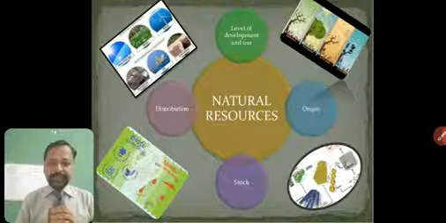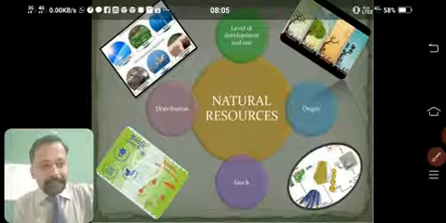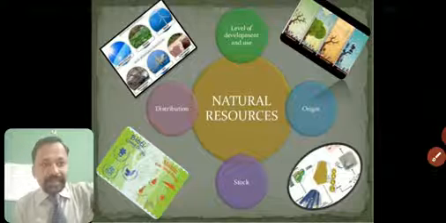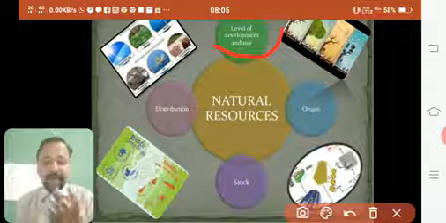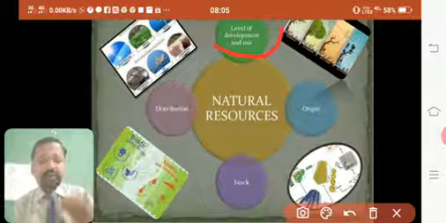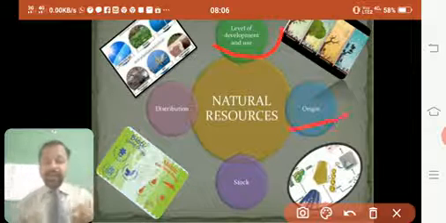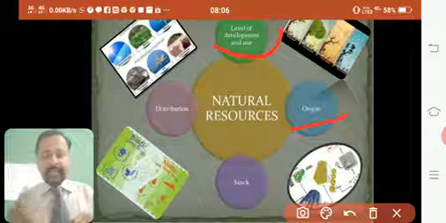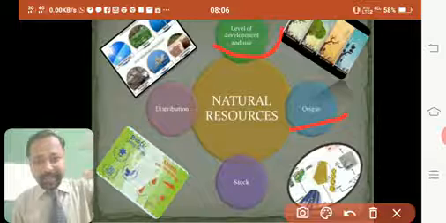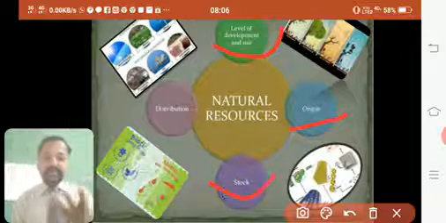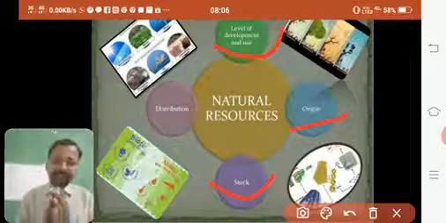Now, natural resources can be classified on the basis of, see the first one, that green colored: level of development and use. How much that resource is developed and how much we are using it. On the basis of it, we can divide it. On the basis of origin, from where it is originated. For example, here we can say biotic and abiotic, whether the resource has come from living things or non-living things. So that is one basis of classification. Stock, how much stock is available on our earth of that particular resource. On this we can classify the natural resources.